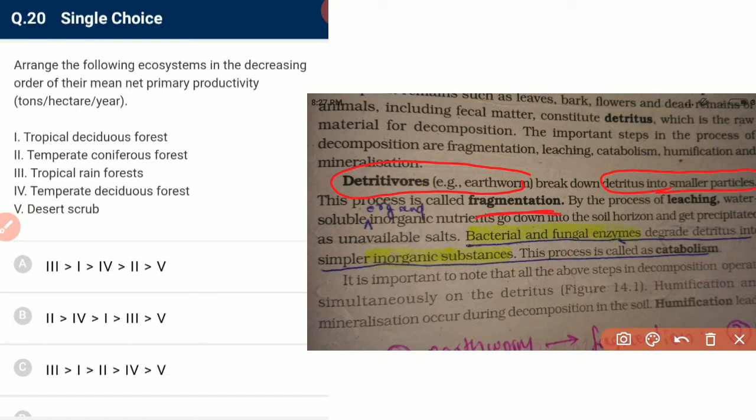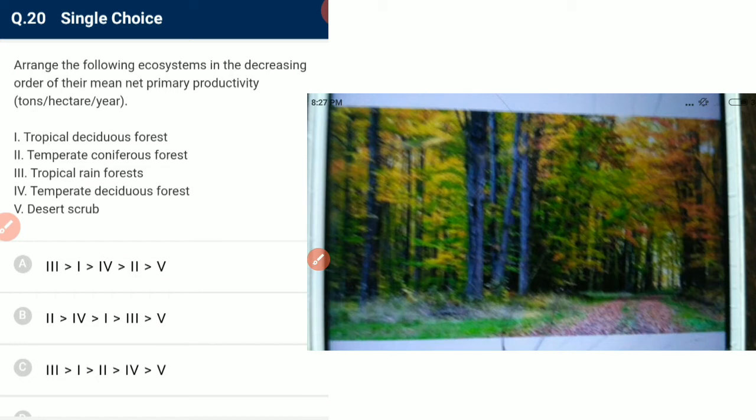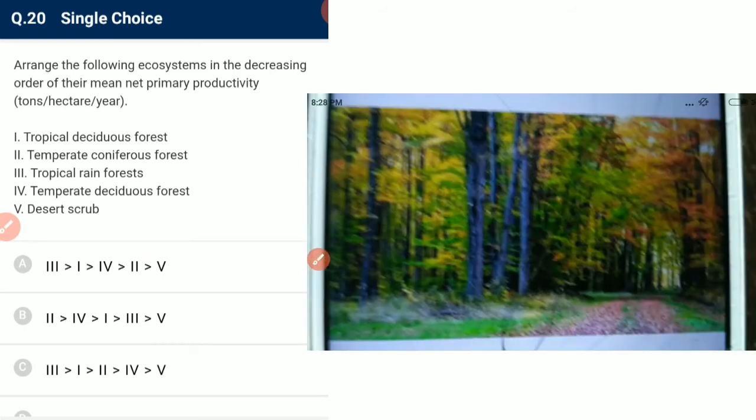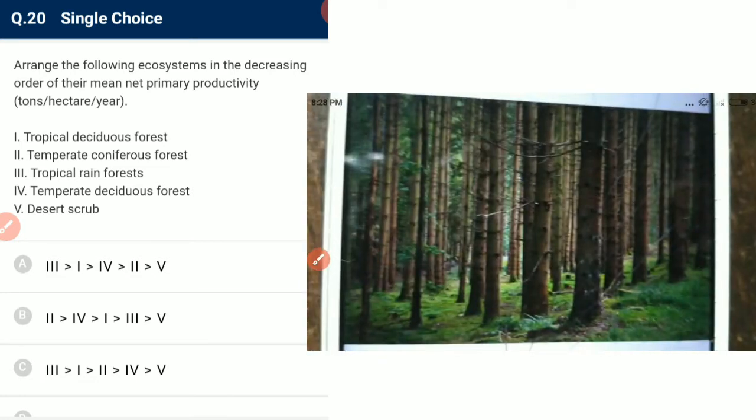Okay, arrange the following ecosystems in descending order of their mean net primary productivity. See, we have to first see which is what. This is tropical deciduous forest, which means there is a falling of leaves, the autumn season. This is temperate coniferous forest, and the previous one is temperate deciduous forest. So we have maximum productivity in tropical forest, not in temperate.